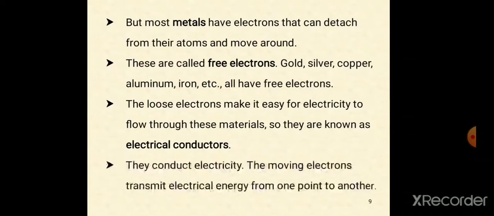Generally, the moving electrons transmit electrical energy from one point to another point. Atoms which have free electrons are called conducting atoms.